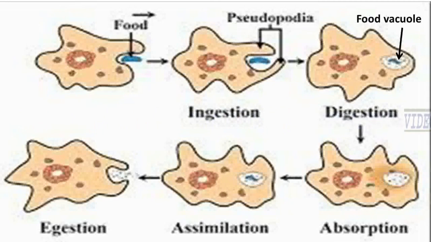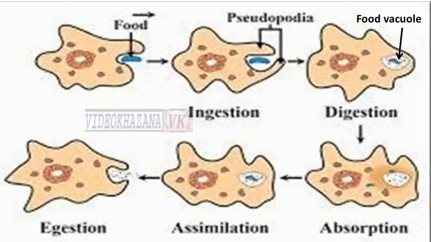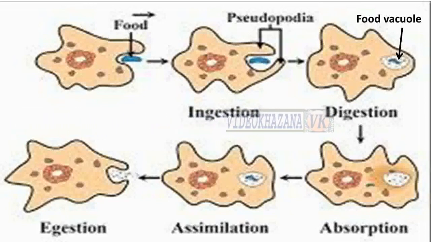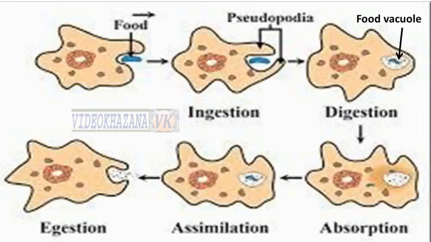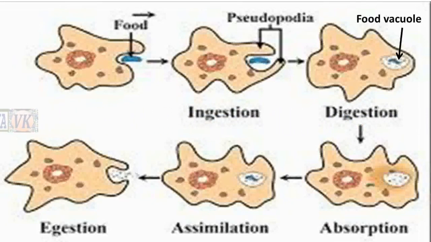Since amoeba consists of only one small cell, it does not require a blood system to carry the digested food. Digested food just spreads out from the food vacuole into the whole cell of amoeba. Now, after absorption, the next step comes: assimilation.